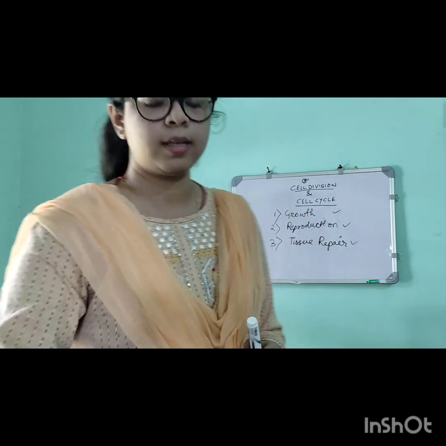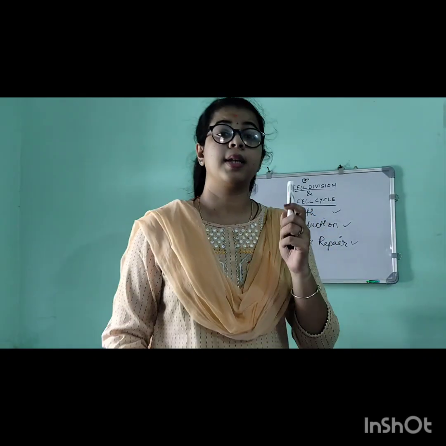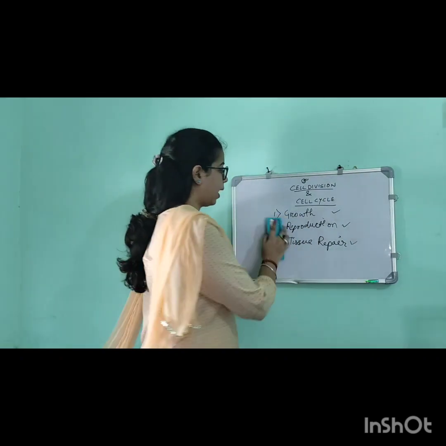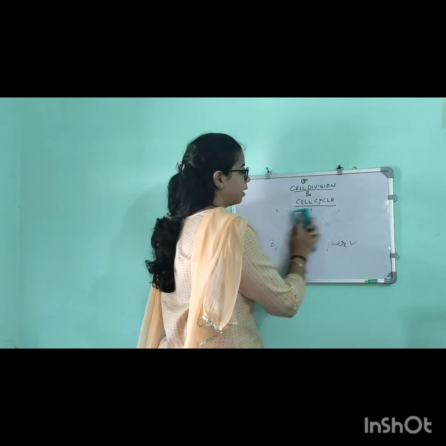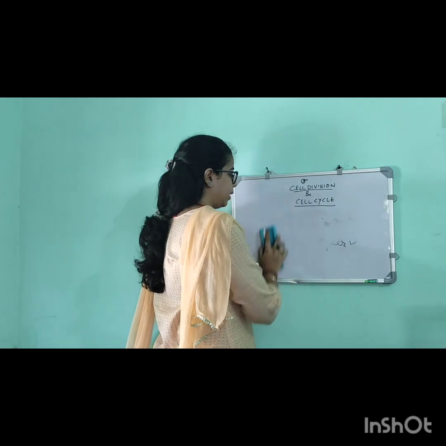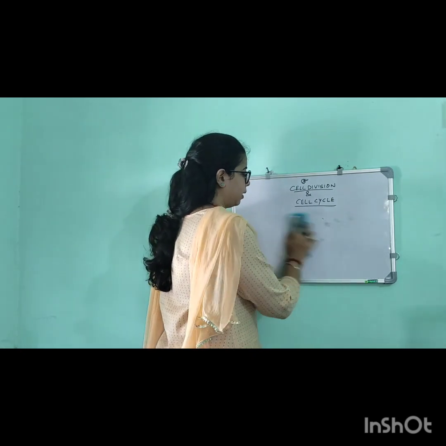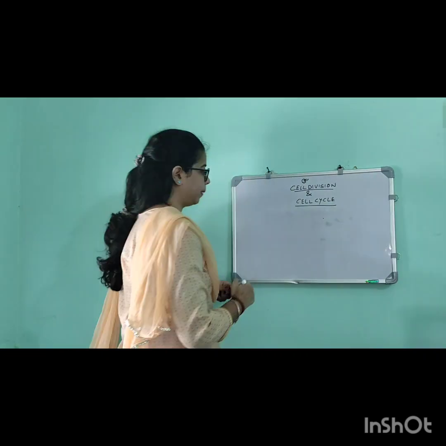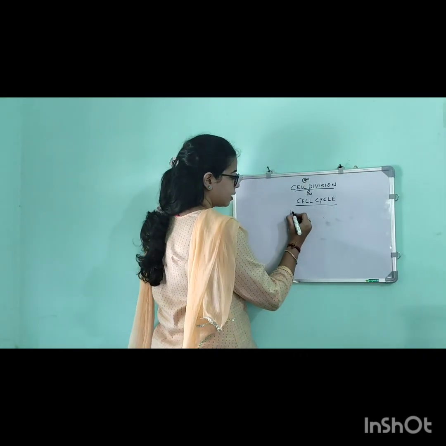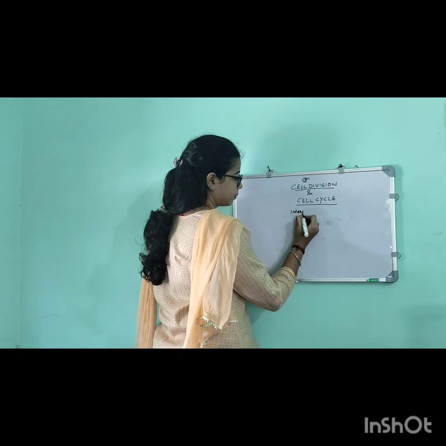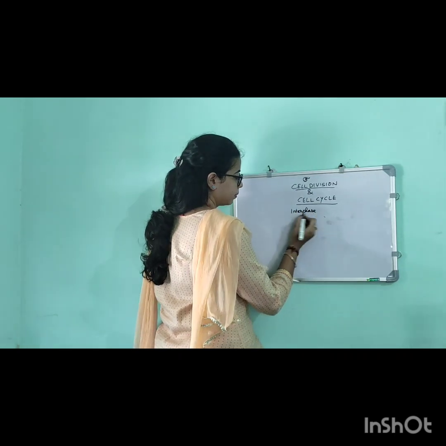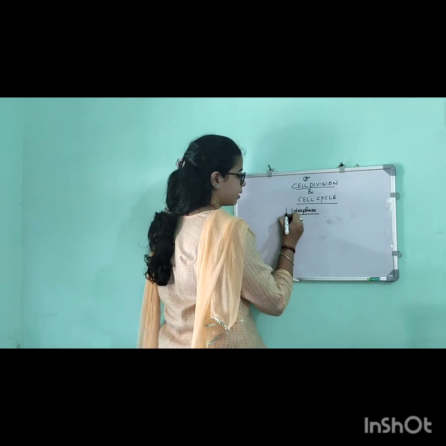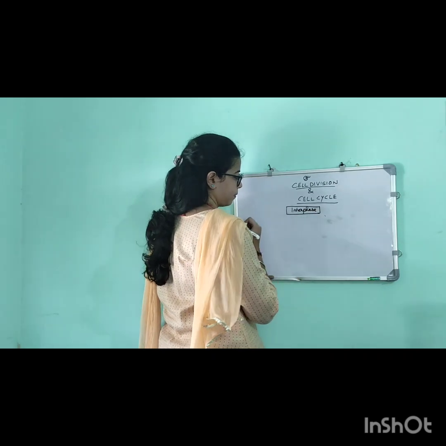Then if we discuss the stages of cell cycle, as I have mentioned, what is cell cycle and why it is called a cycle, let me explain. The first stage of the cell cycle is the interphase.